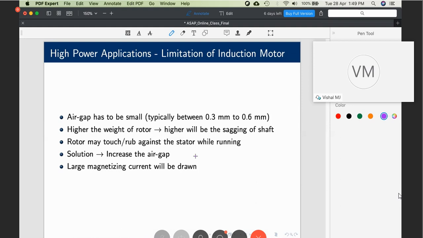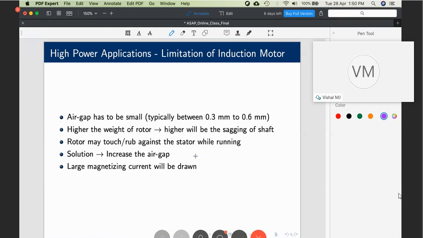Now what is the meaning of that? We have seen a synchronous machine can operate at lagging power factor. It can operate at unity power factor. It can operate at leading power factor as well. Any power factor you want, you can make the synchronous machine operate just by changing the DC excitation to the rotor. Thus, a synchronous machine can have however much air gap you want, 2 mm, 5 mm, 10 mm, whatever the number you say,